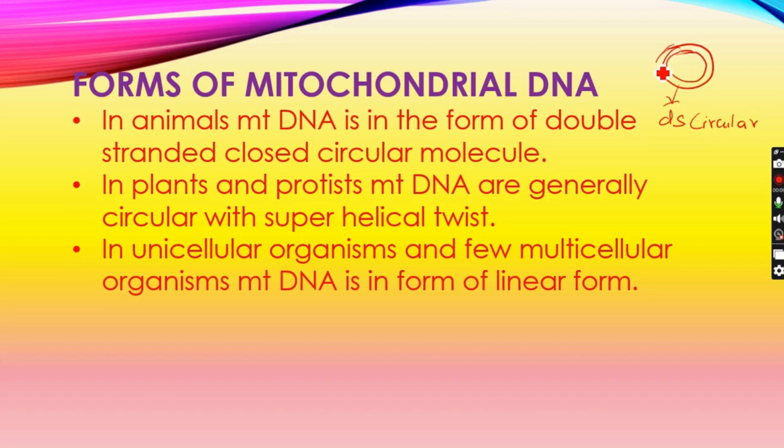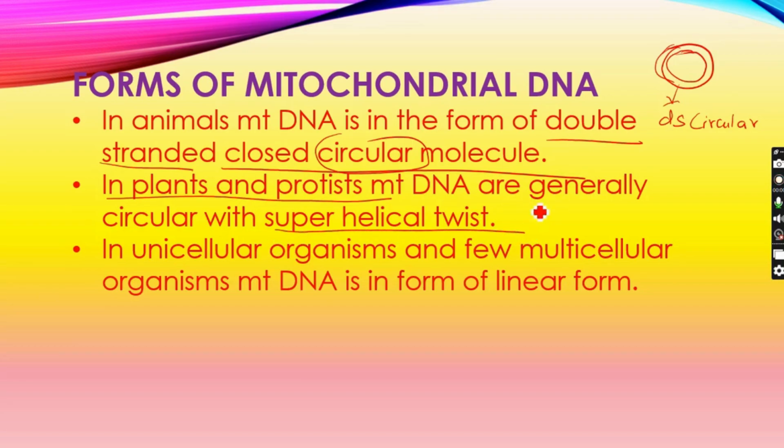And it was a closed circle, not an open circle. It is a closed circle, double stranded and circular in manner. In plants and protists, mitochondrial DNA is found as a superhelical twist. Animals like humans are going to have mitochondrial DNA in a circular manner, as double stranded. But in plants or other protists, it is going to be double stranded, but as a superhelical twist, like a helical structure.